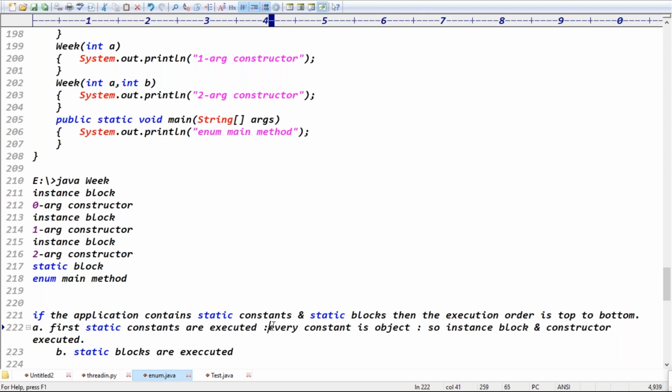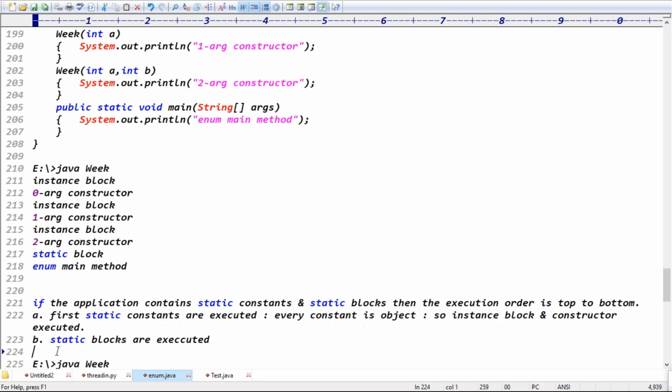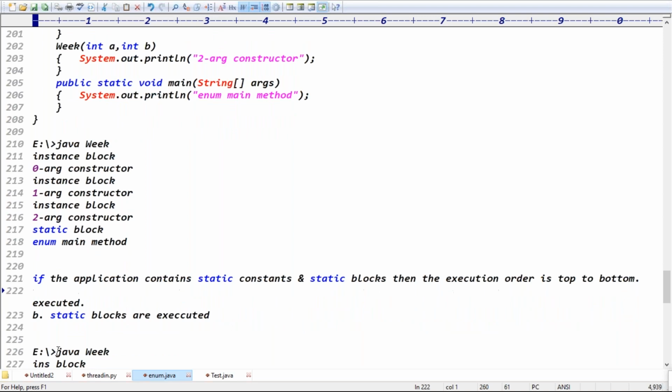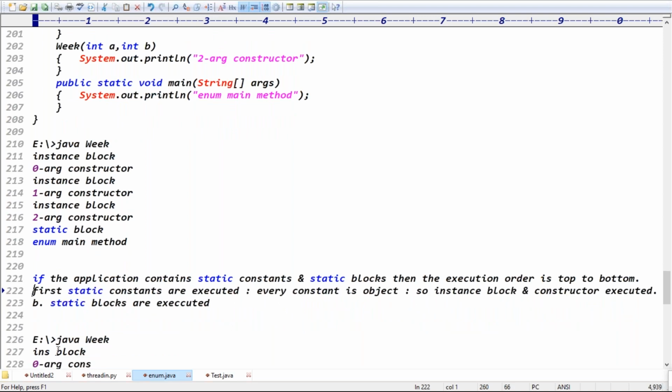Exactly. This is clear now. Instance block and constructors execute. That's the first point, guys. Next, the static blocks are executed. Then after that, the main method will be executed, right? Yes, first the static constants are executed. Every constant is an object, so the instance blocks and constructors execute. Then the static blocks. What is the next one here?